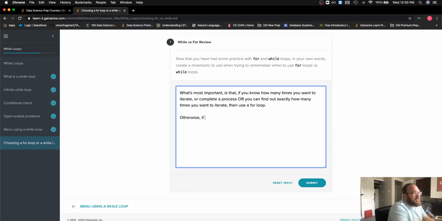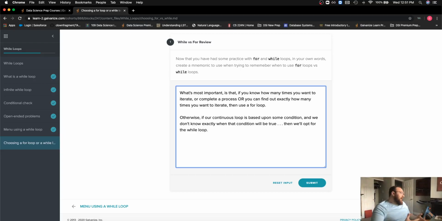Otherwise, if our continuous loop is based upon some condition and we don't know exactly when that condition will be true, then we'll opt for the while loop. So again, this is when we're not exactly sure. We might know that a Boolean flag is going to change eventually at some point, and when that happens, we'll want to stop our loop.